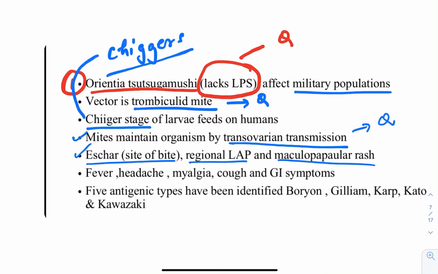Myalgia, these all are the important findings which are seen. Fever, headache, myalgia, cough and GI symptoms, they are the important ones here. They are the important features of this scrub typhus.